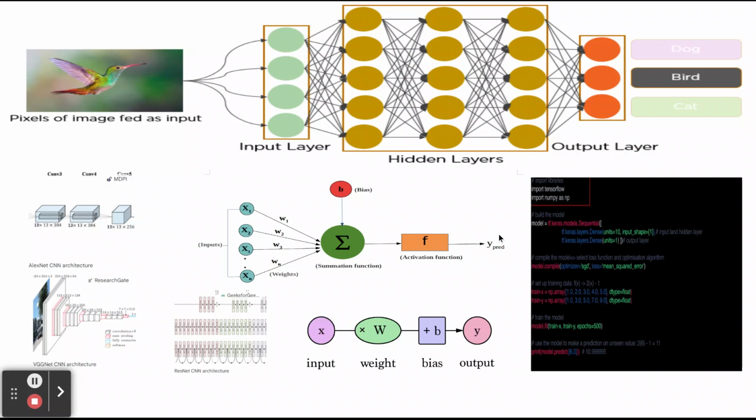When it gives the output y prediction, if it has an error, then again backpropagation changes the weights and bias with summation and activation function, then gives the correct prediction. So this is the short form. This is the x input layer. Then the weight w. If you calculate x into w, it will add the bias, plus b. Then it will give the output. It will do the calculation like this. If an error happens, it will go back again, calculate, and give the result.